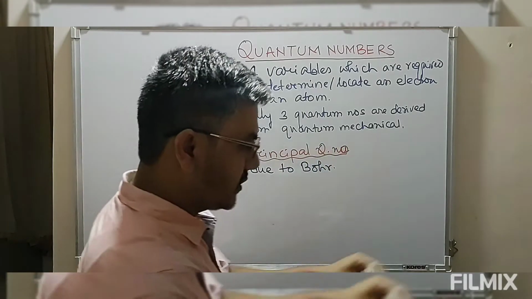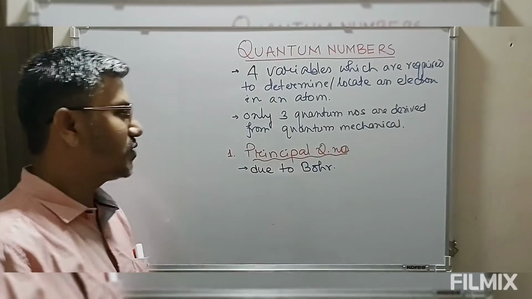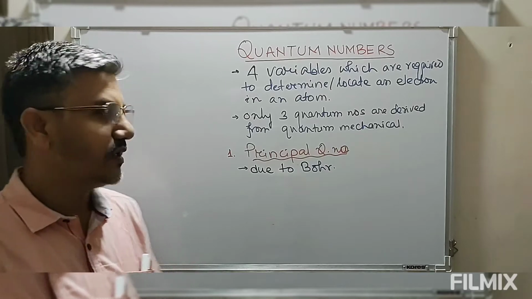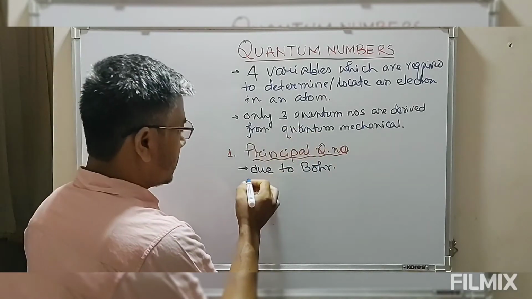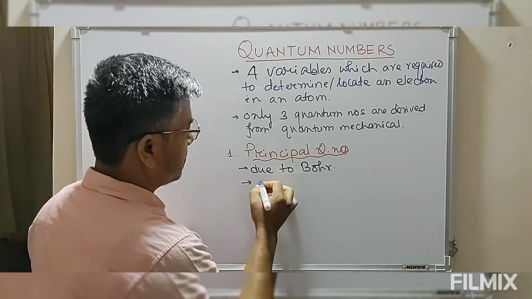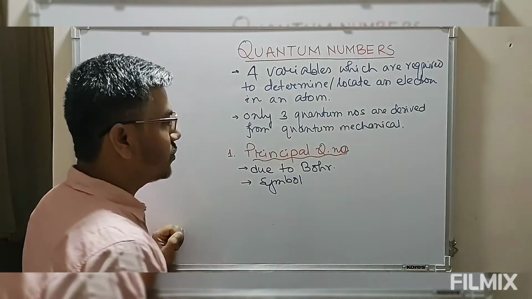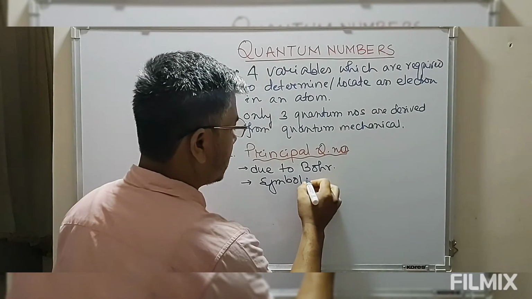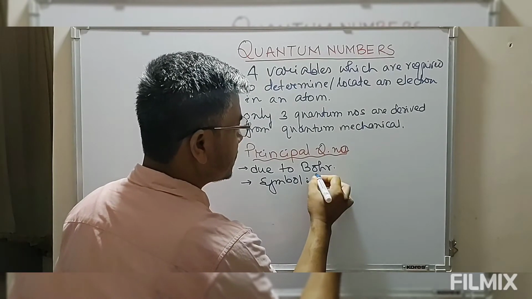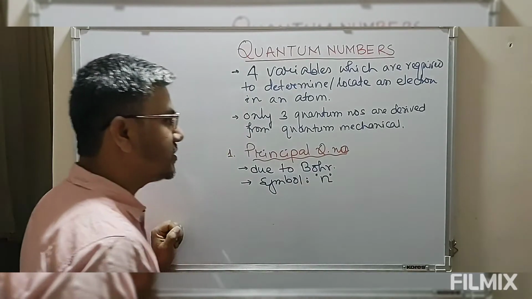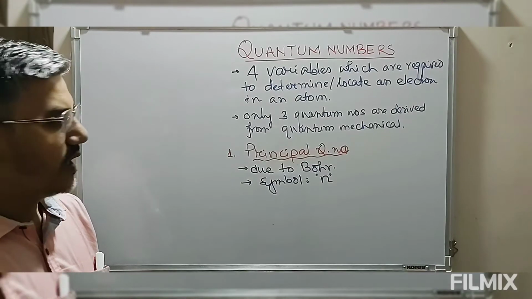Or we say the discovery of this principal quantum number goes to Bohr. We denote this principal quantum number by small n. This small n represents the principal quantum number.